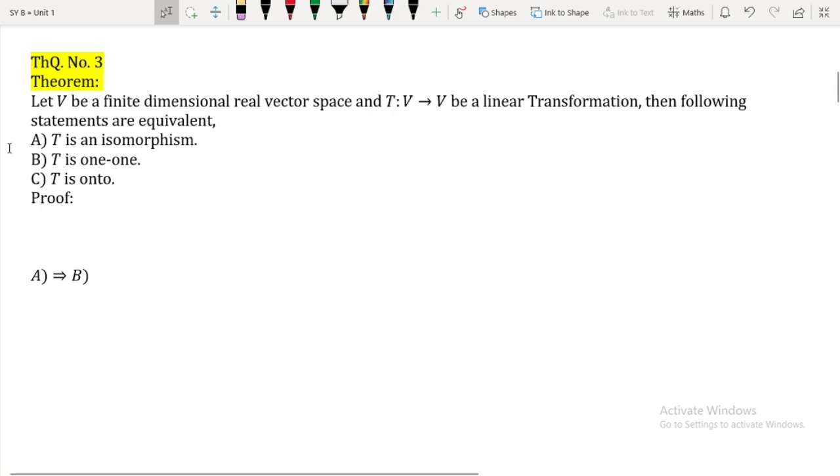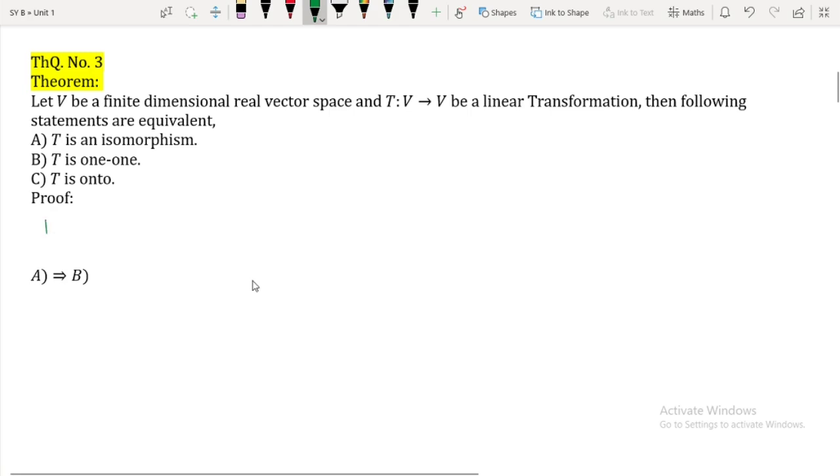Now in order to prove this theorem, since in this theorem we have to prove that these three statements are equivalent, how do we show that three statements are equivalent? I will show A implies B, then I will show B implies C, and then I will show what? C implies A, right? So first of all, let me write down the given things.